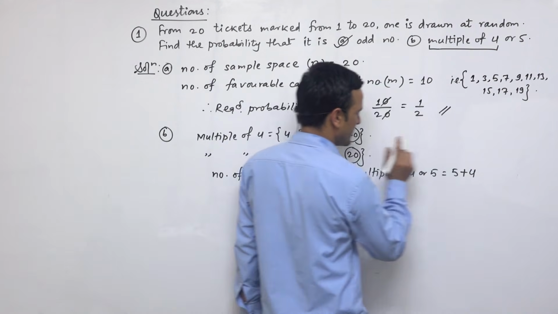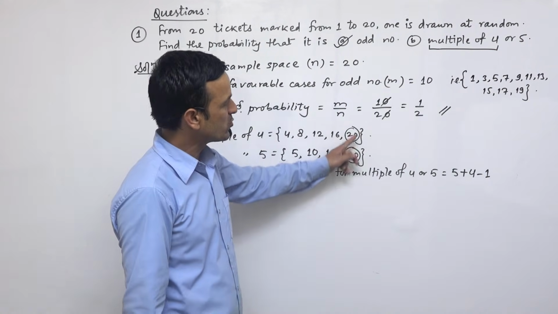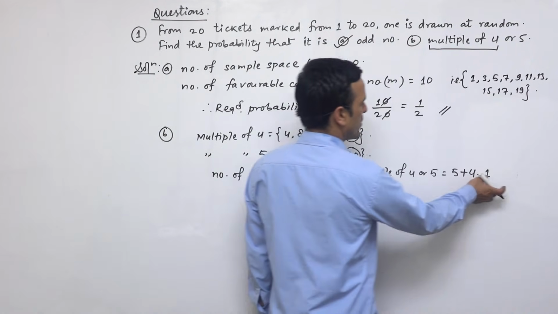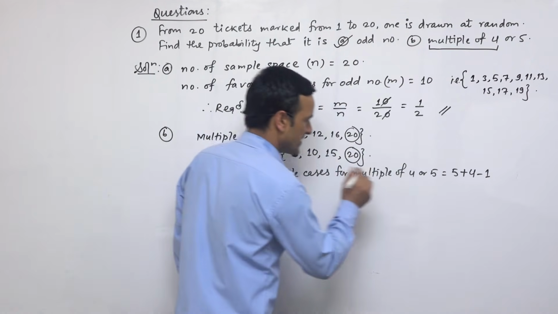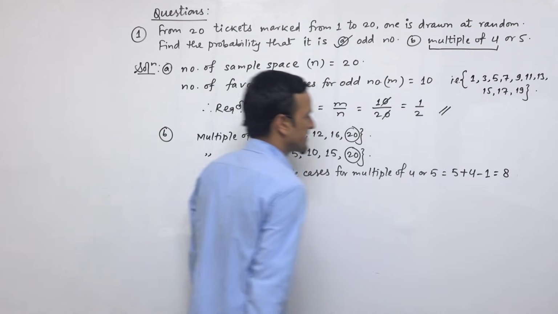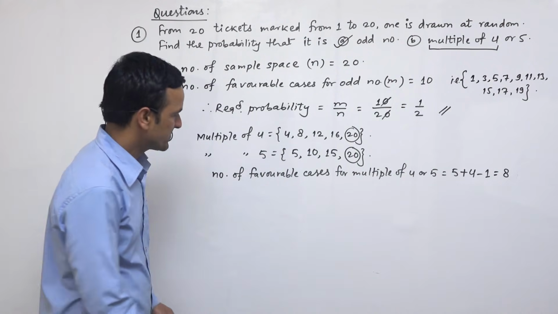So for this one event common, we should write -1 because it is repeated 2 times. Same event is repeated 2 times. So write down only 120 this event. So altogether we have 8 events. Number of favorable cases is 8.